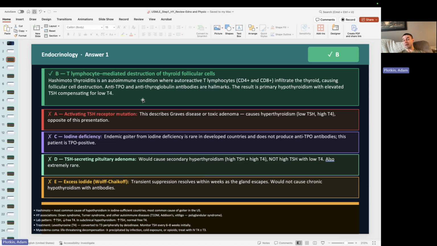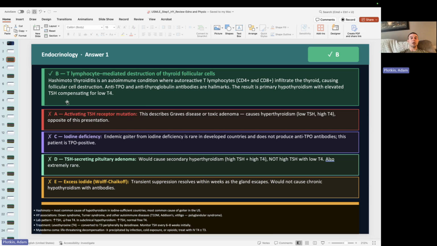So if there's low free T4 and T3, there's less negative feedback to the hypothalamus and to the anterior pituitary. So there's an increased level of TRH, thyroid releasing hormone, from the hypothalamus, and an increased level of TSH, thyroid stimulating hormone, from the anterior pituitary.